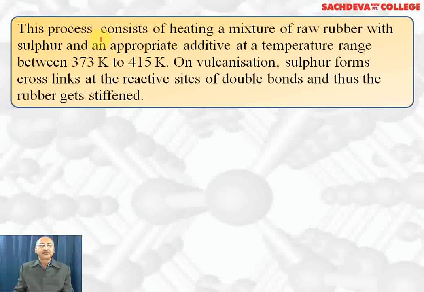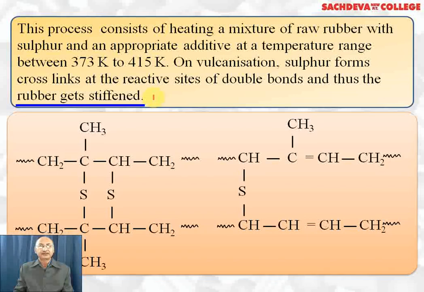Therefore, we need vulcanization. Vulcanization consists of heating a mixture of raw rubber with sulfur and an appropriate additive like diphenylamine, which acts as an antioxidant, and also carbon black, which acts as a filler and makes it hard, at a temperature range of 373 Kelvin to 415 Kelvin. On vulcanization, sulfur forms cross links at reactive sites of the double bond and thus rubber gets hardened or stiffened.